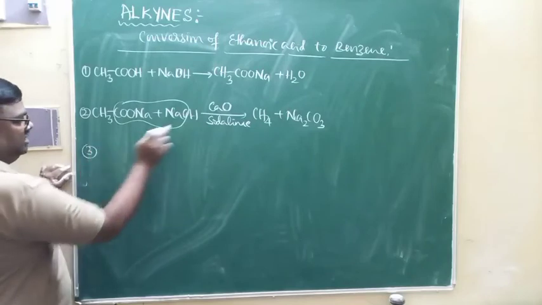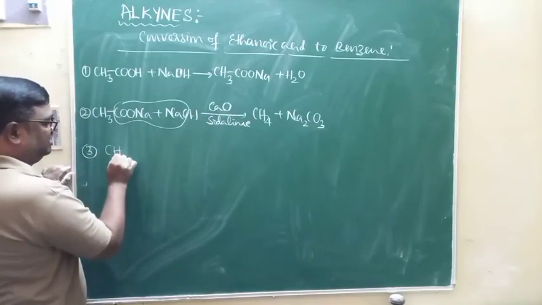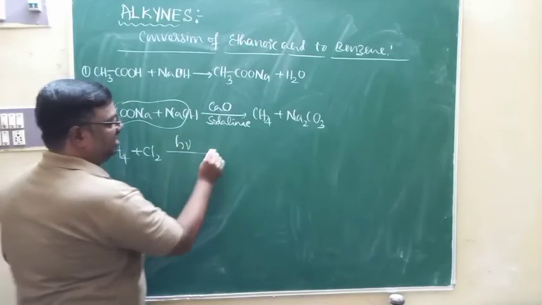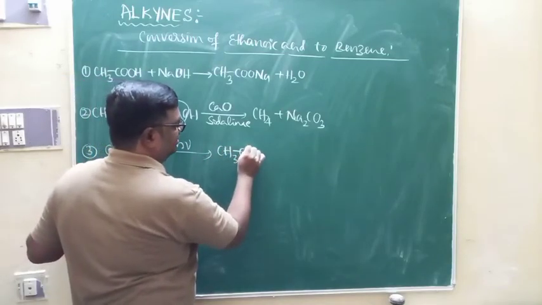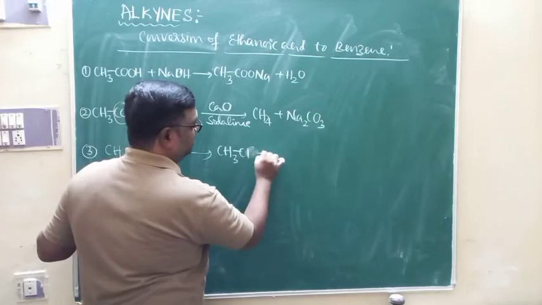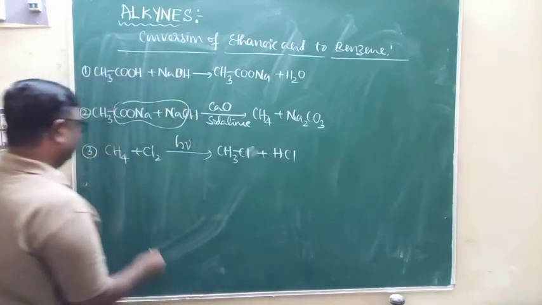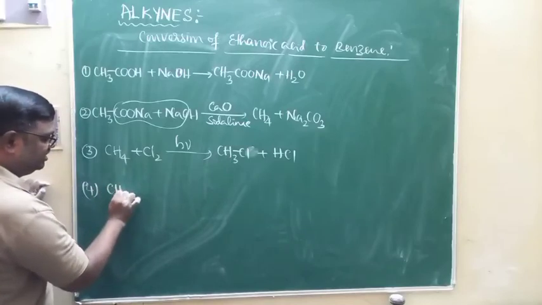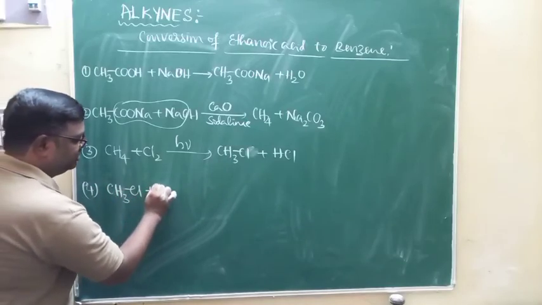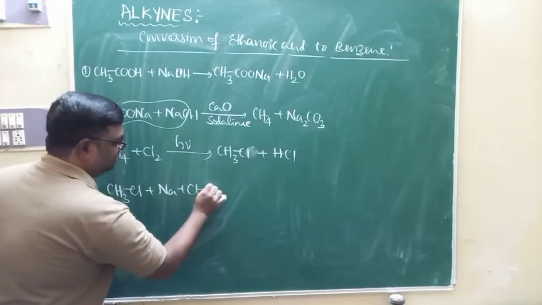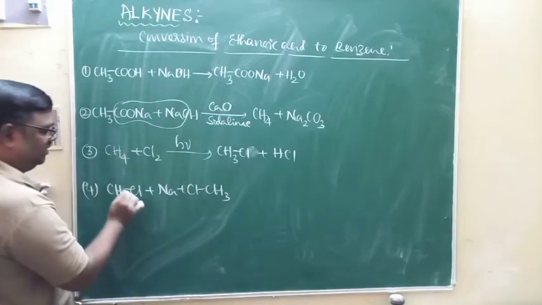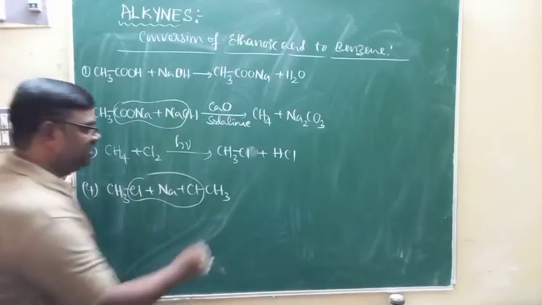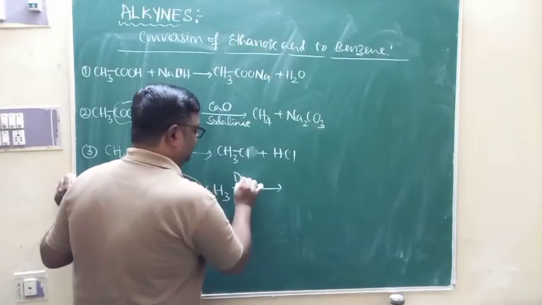In the third step, this CH4 undergoes chlorination in presence of sunlight. It will be converted to chloromethane. Then in the fourth step, two molecules of chloromethane react with sodium metal in presence of dry ether.